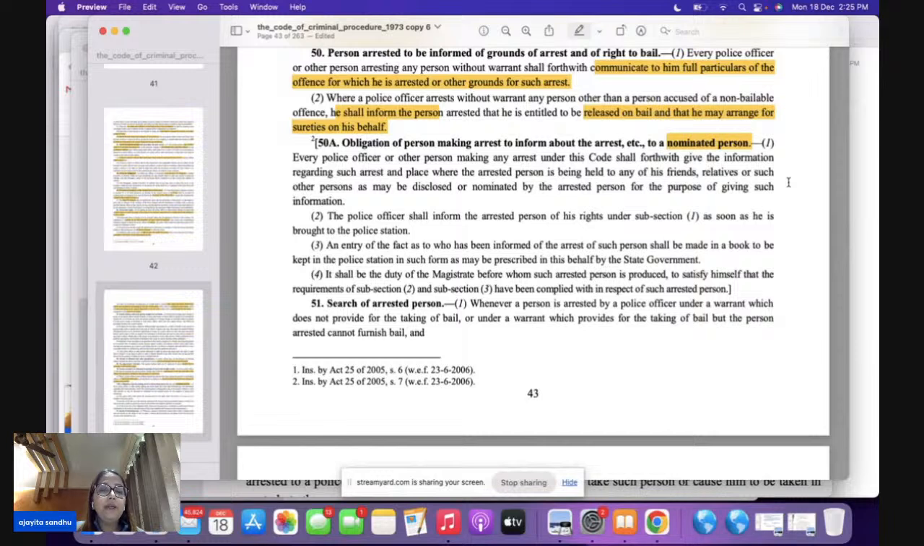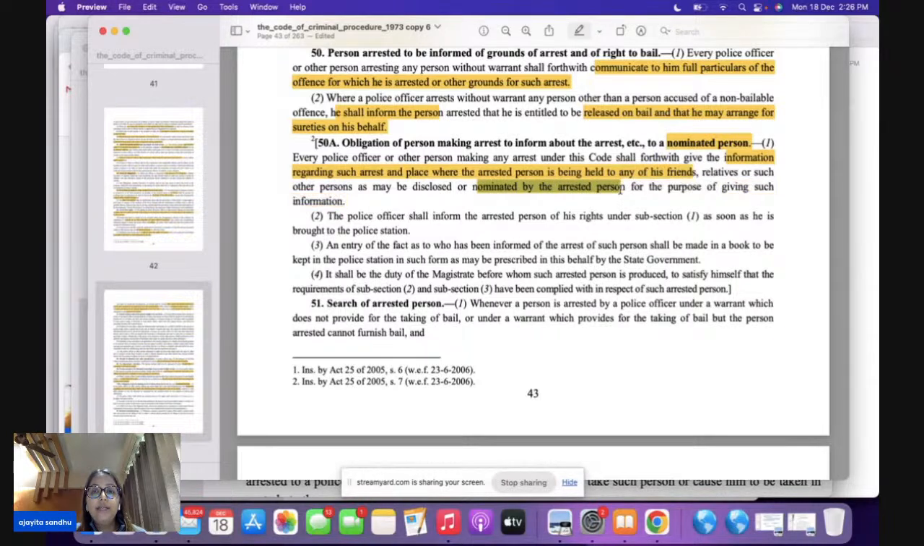Who is a nominated person here? Now it says every police officer or any other person making an arrest, what is he going to do? He is going to give the information. Information of what? Information of the arrest. To whom? To any of the friends, any relative, or any nominated person by the arrested person.